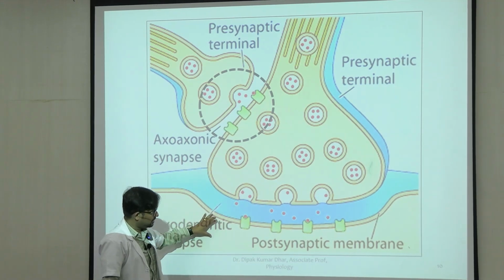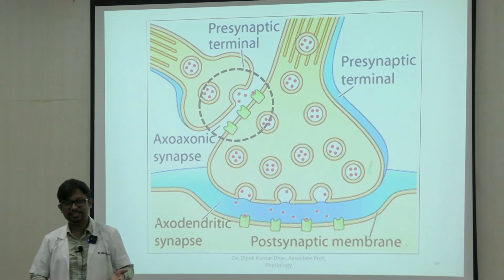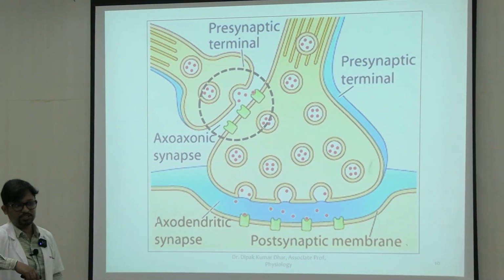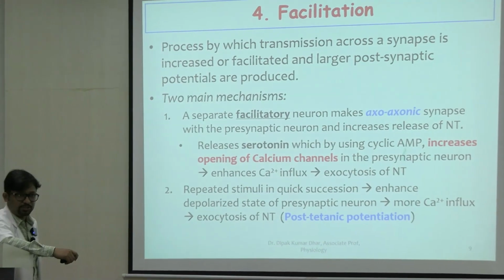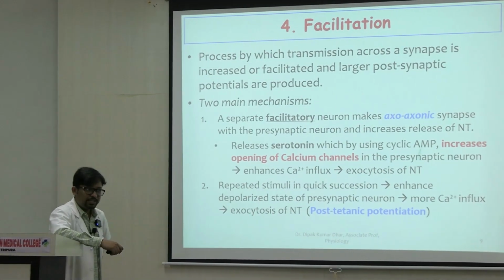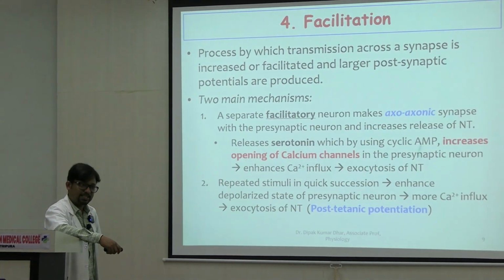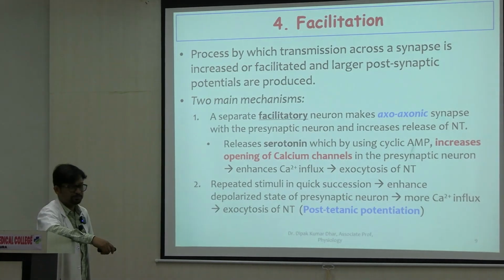Because in the postsynaptic membrane, the net result is a better or increased activity. Potentiation means increasing. So that's why the name post-tetanic potentiation. So we have seen there are two types of mechanisms which participate in facilitation. In one scenario, there can be an extra facilitatory neuron, and in the second scenario, there can be post-tetanic potentiation.